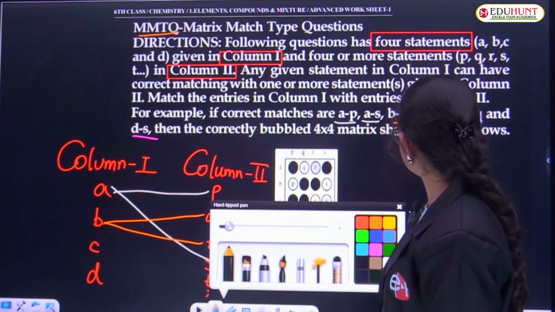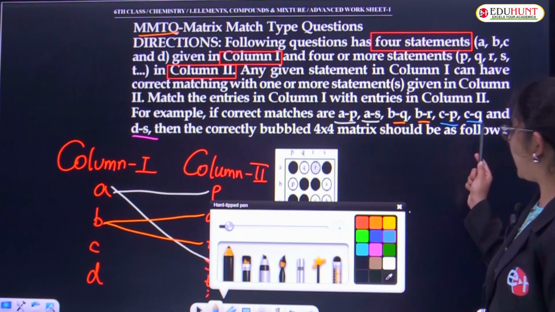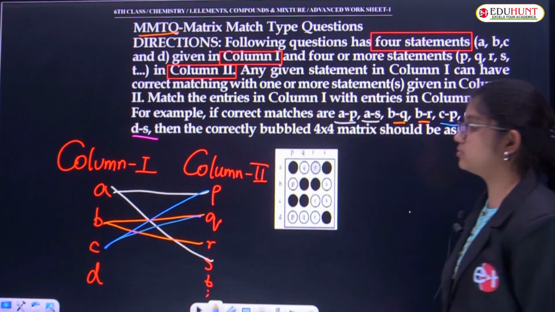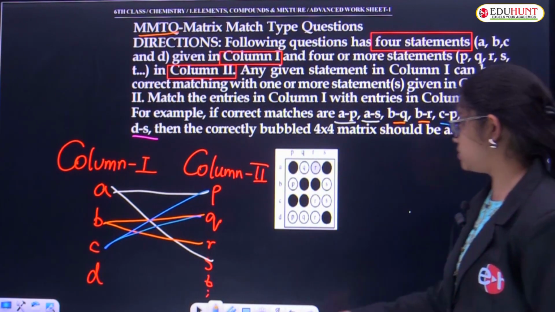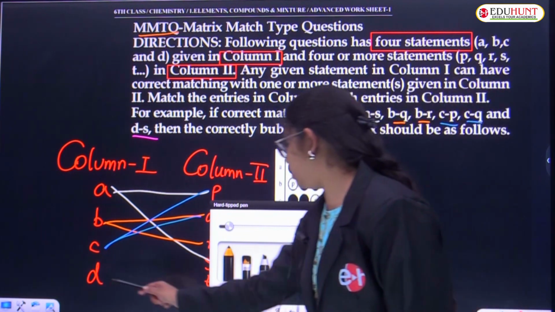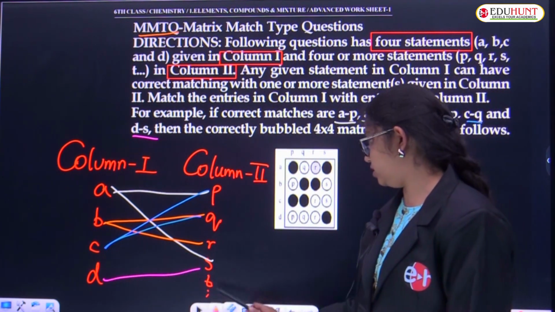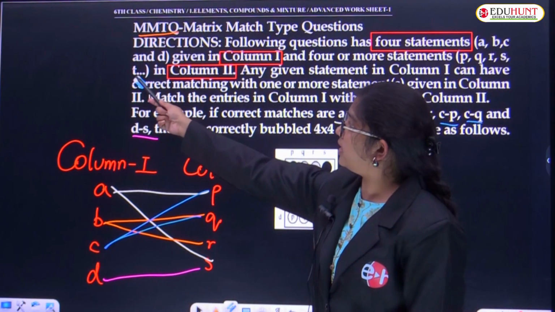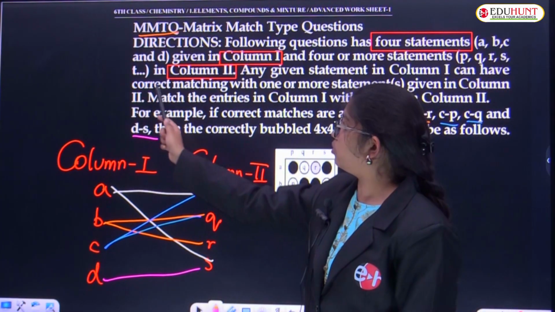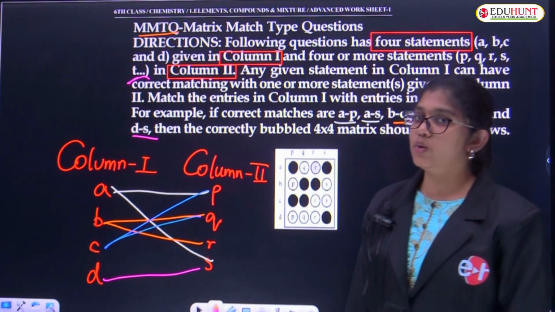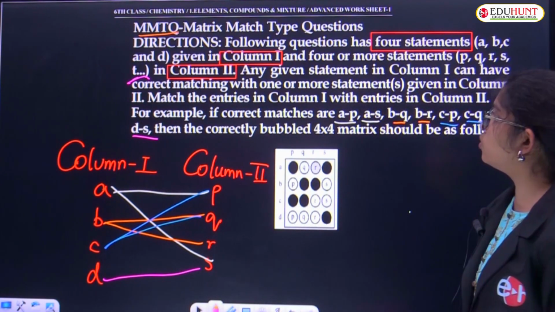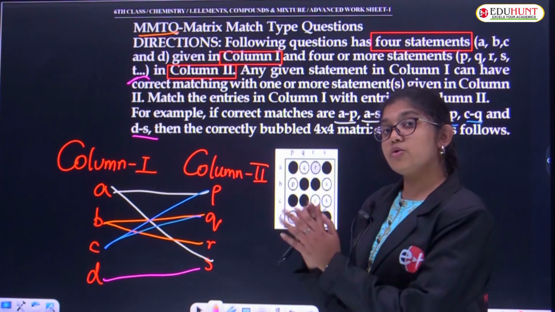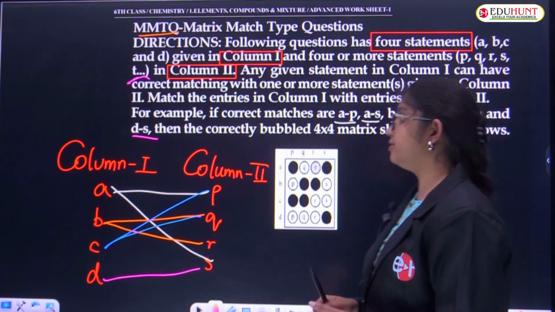And coming to C, it has P and Q as correct matchings. What are those? P and Q, right? And coming to D, it is only S. So I'll match with only S. T is not given here. Leave it. Okay, if in case they give T and so on, then you can do it, or else no. Okay, so we'll do the correct options. We'll do all the directions containing all the multi-matrix type questions. Are you ready? Did you understand the process clearly, children? Fine, we'll move to the next question.